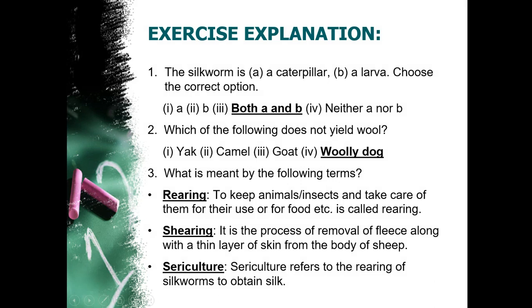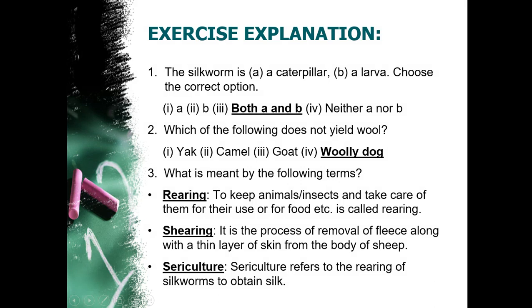Okay, now next one is definitions. What is meant by the following terms? First one is rearing. Rearing means, as we just understood in the notes, to keep animals, take care of them, and provide them food and shelter for getting any important product from the animal. This process is known as rearing. Okay, next one is shearing.